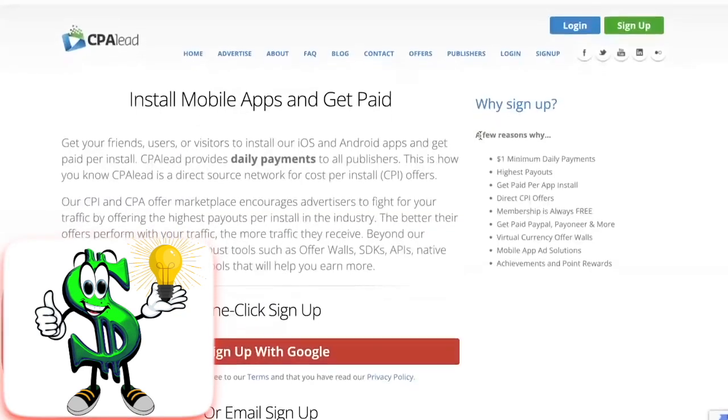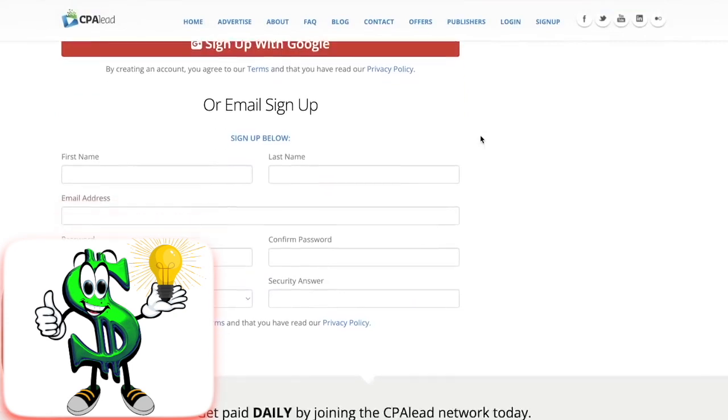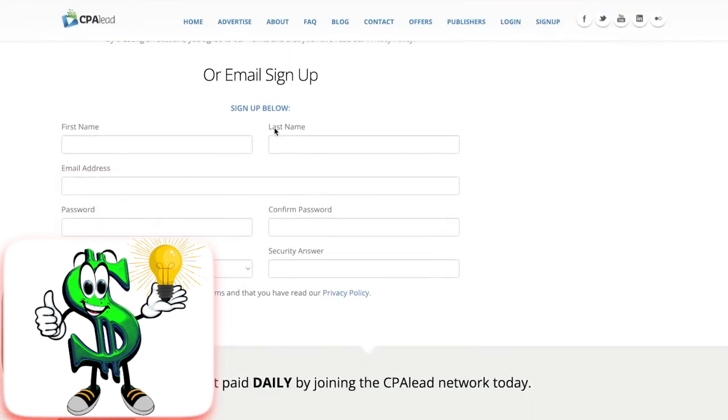They are not required to pay any money. They only need to submit their email address and you will profit from that. It's far simpler to force someone to simply input their email address than to force them to make a purchase or part with their money. CPA Lead works so effectively, and this should motivate you to go to their website and join up for an account by clicking their sign up button.